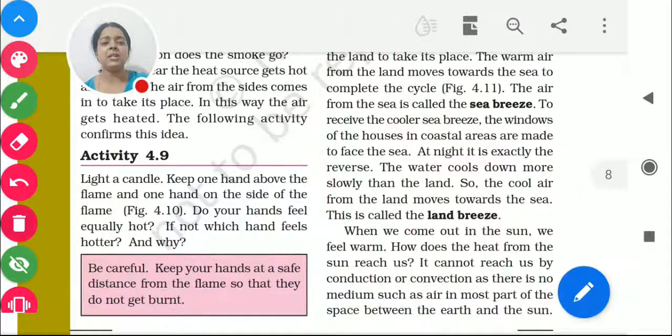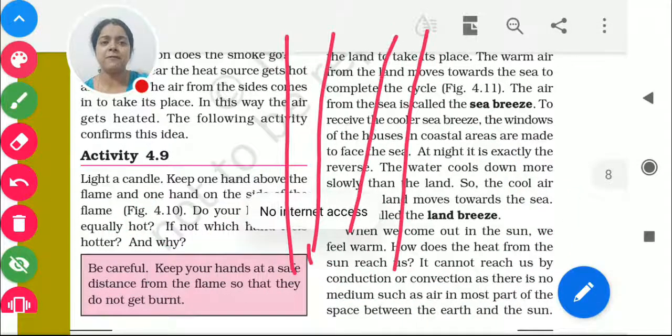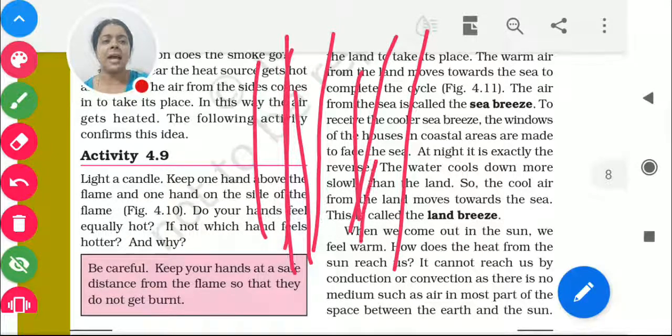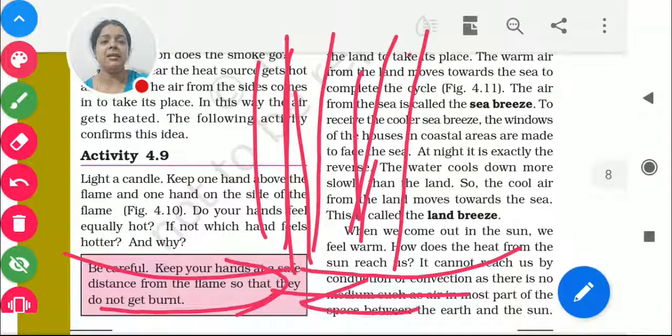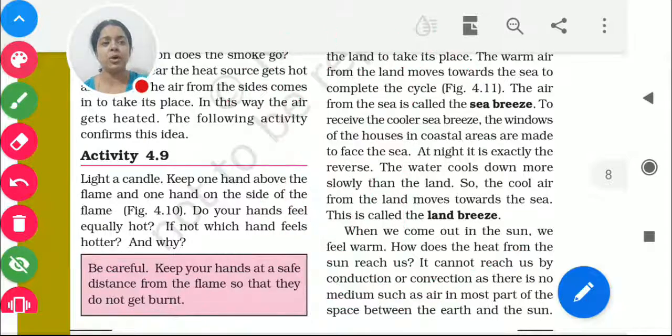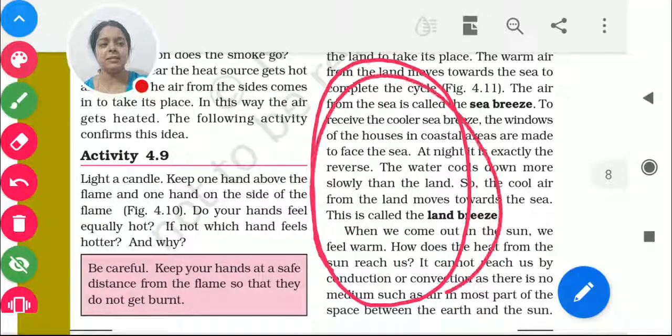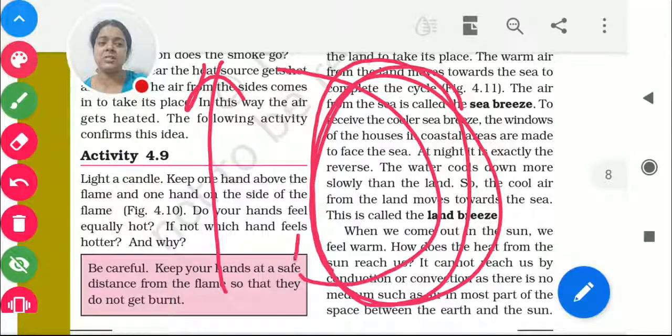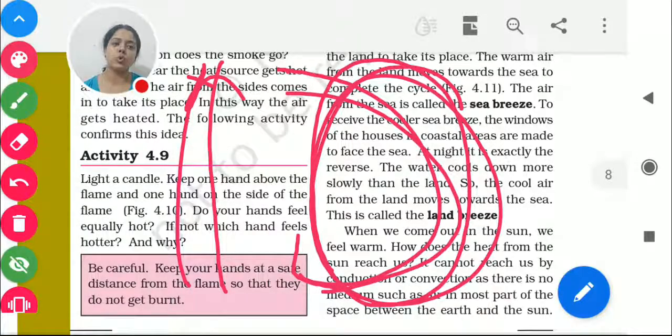The hotter the temperature, the faster it goes up, and the faster the cool air enters. This goes up and this comes inside. This whole process is what we call a cycle. One is going up and the one which cools down comes down, up and down. This is the whole process which goes on.